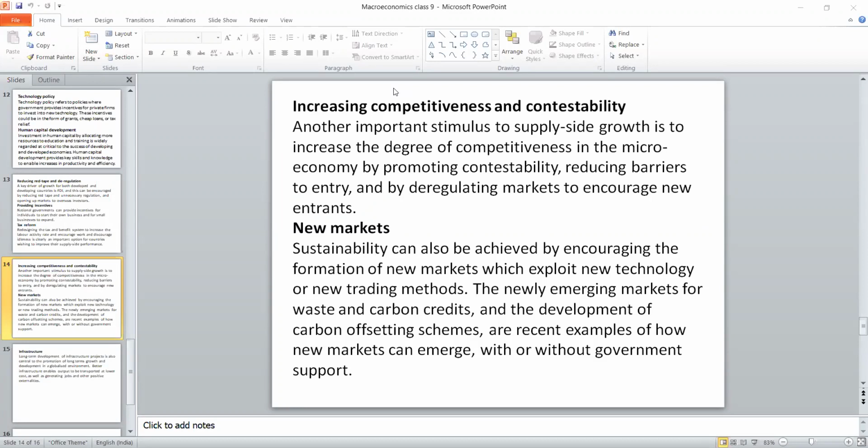We used to call it waste and carbon credit. That means anything we say is waste, sometimes from that waste product we are able to produce more. Because we have to identify what type of technology should be used for those products and produce a new thing. We used to call it waste management. And one more thing is called carbon credit.